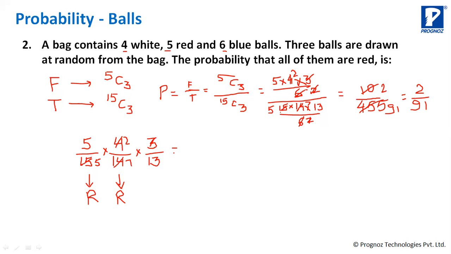So this will be equal to 5 into 2 by 5 into 7 into 13. Okay, अब आप देखो ये दोनों मैच कर रहा है. This is same. Okay, so finally you will get 10 by 455.